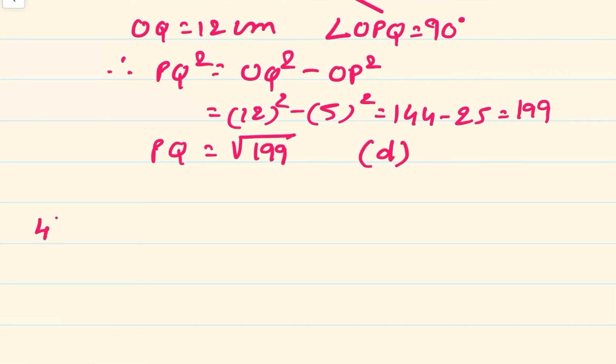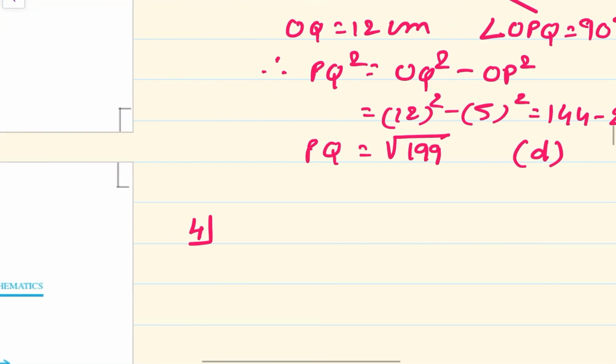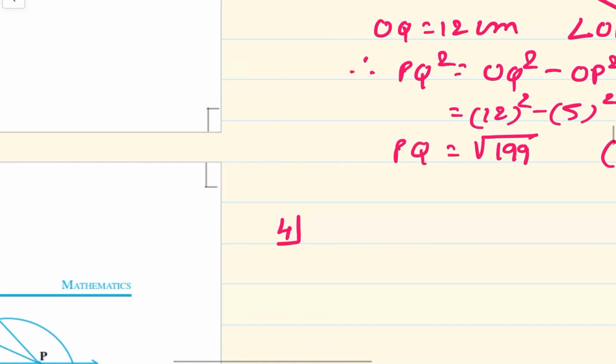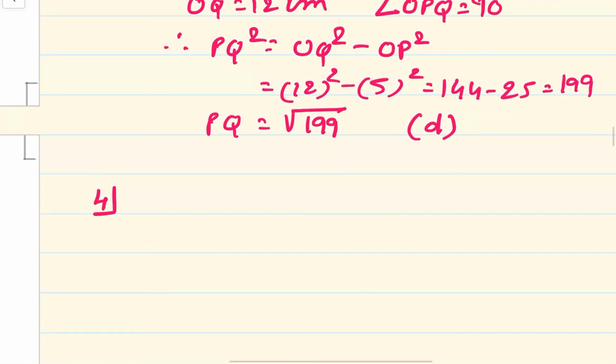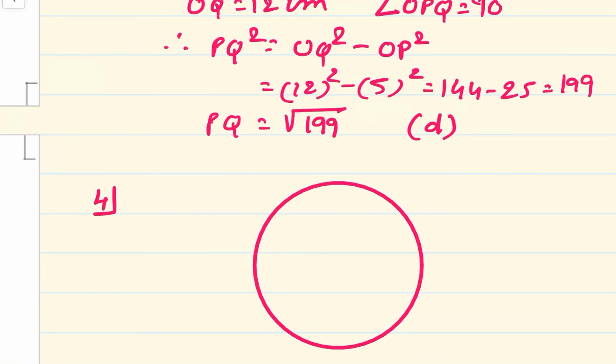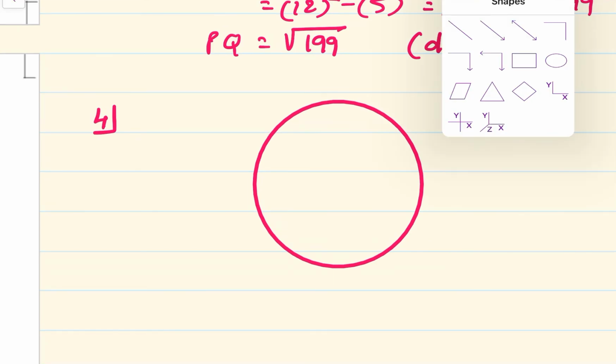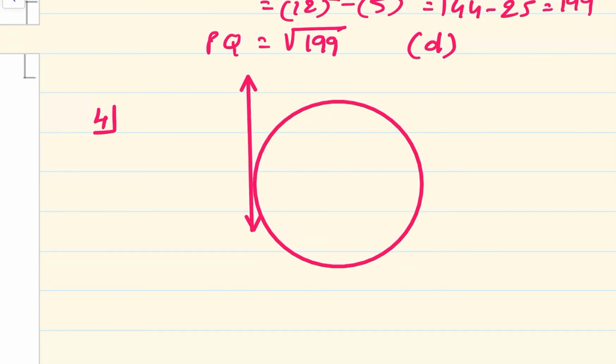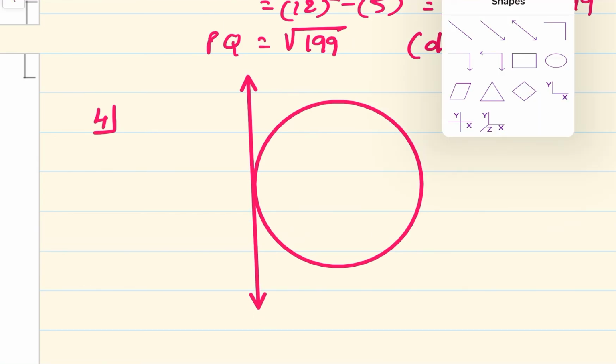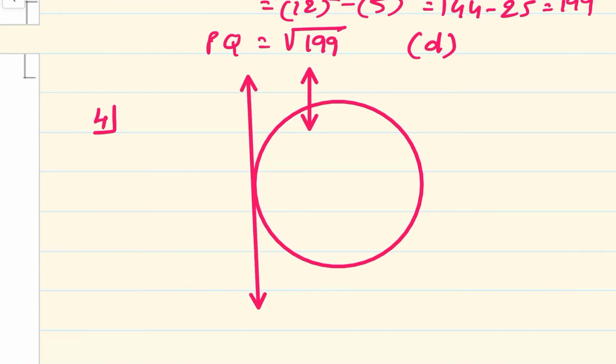Let us do the fourth sum. Now, draw a circle and two lines parallel to a given line such that one is a tangent and the other is a secant to the circle. Very simple. We don't need to show any working here. We just have to draw a diagram where we are drawing a circle. We are drawing one line which is tangent to the circle. And we are drawing two more lines which are parallel to this.